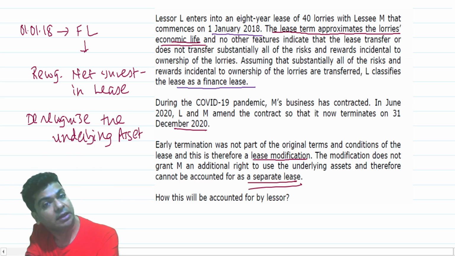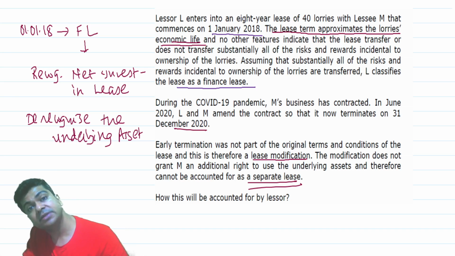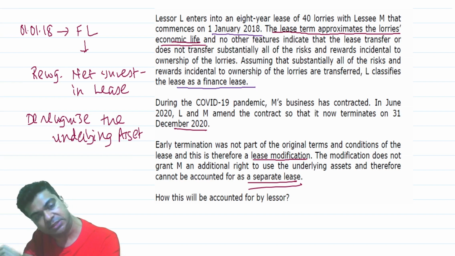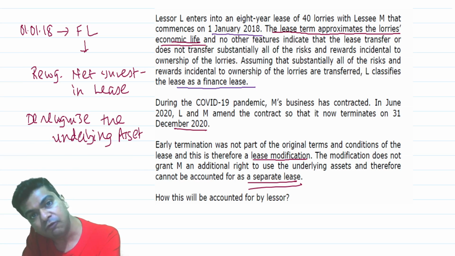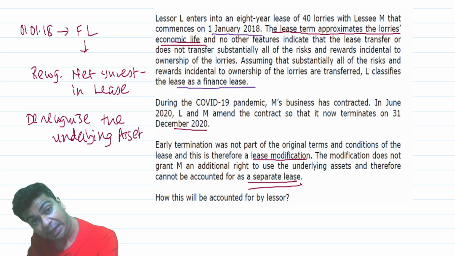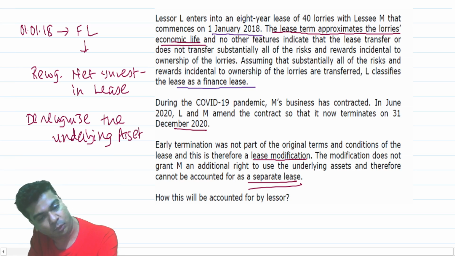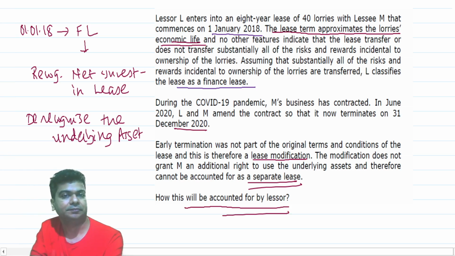We know that when a finance lease is getting modified, if the scope of the finance lease is increasing and the consideration is increasing commensurate to the standalone price, we consider the modification as a separate lease. Here, it is not turning out to be the case because the number of lorries which have been rented out is not increasing. So the scope is not increasing. If the scope is not increasing, it cannot become a separate lease. So that's the question: how will this be accounted for by the lessor?